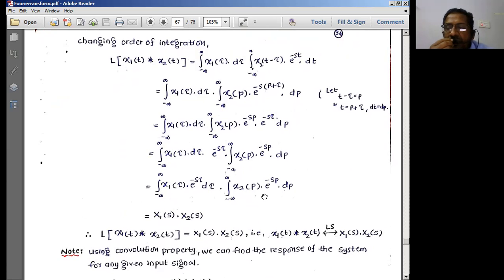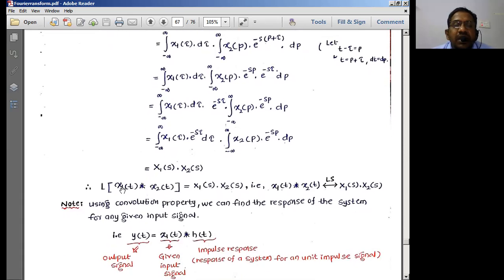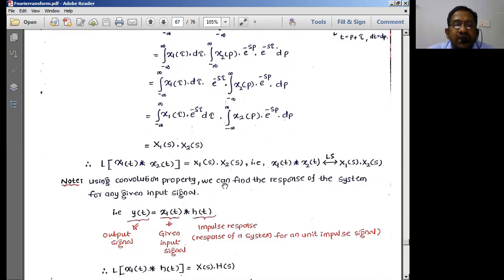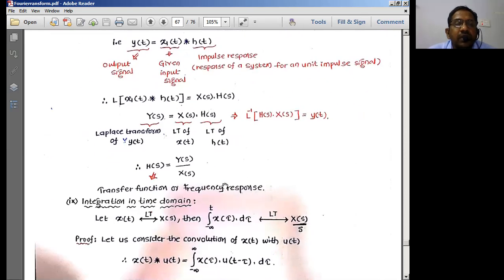In the frequency domain, the Laplace transforms of these two signals will be two independent terms, so we get a multiplication of two independent signals. Therefore, convolution in the time domain is equal to multiplication in the frequency domain. The same thing is true for the Fourier transforms as well. These are very important properties for us to deal with.